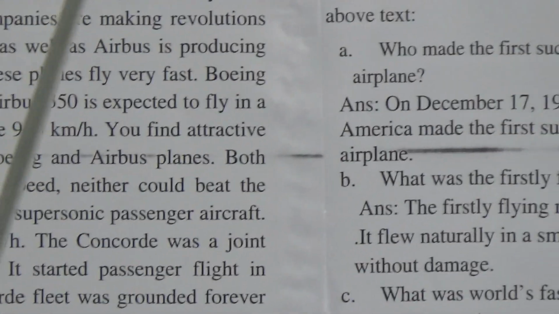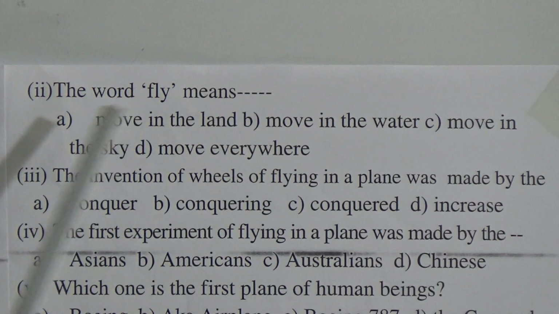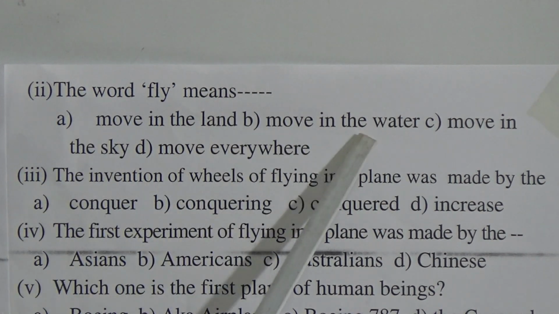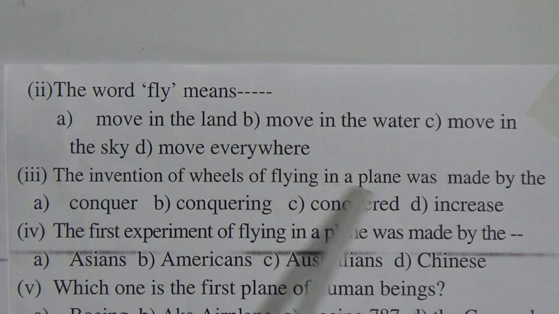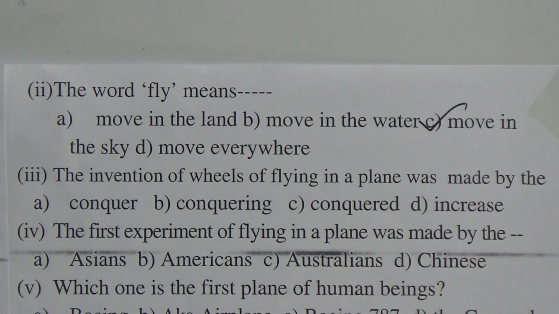Now I will move you to MCQ number 2. The word fly means: move in the land, move in the water, move in the sky, move everywhere. You are a smart learner and you will easily understand that fly means move in the sky. C is the proper answer. Now number 3, the invention of flying in a plane was made by the conqueror. That means A is the proper answer.